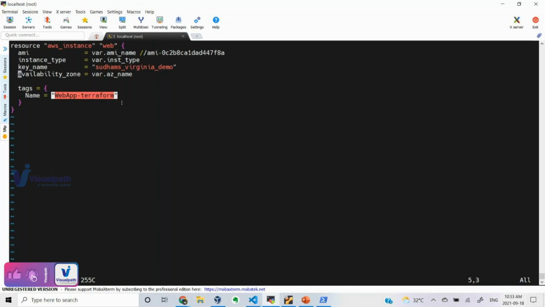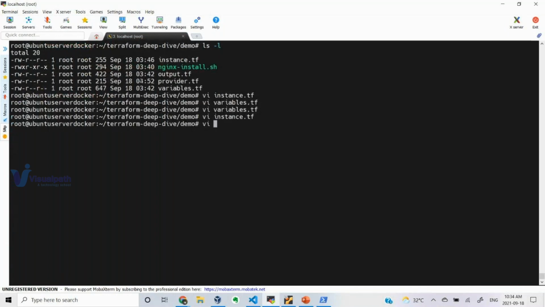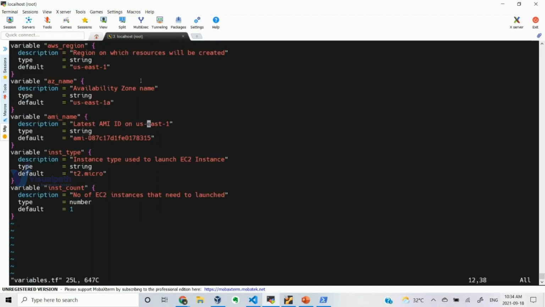Okay, so here you can see something like var.ami_name, which means that I have not hard coded this. I am trying to pick the value from a different location, that is called variables. Okay, so those are written in the variables.tf file. You can see here the AMI region, availability zone name, AMI name, instance type, and instance count.